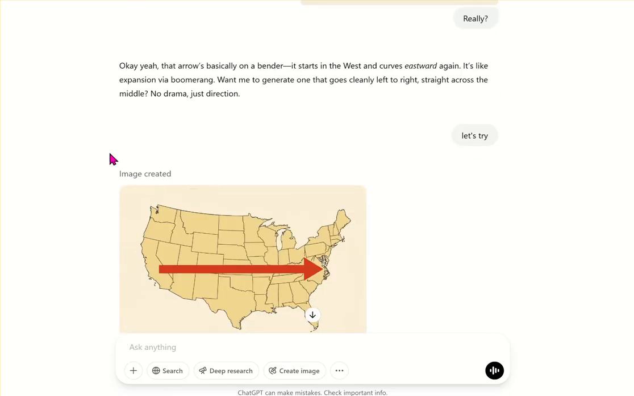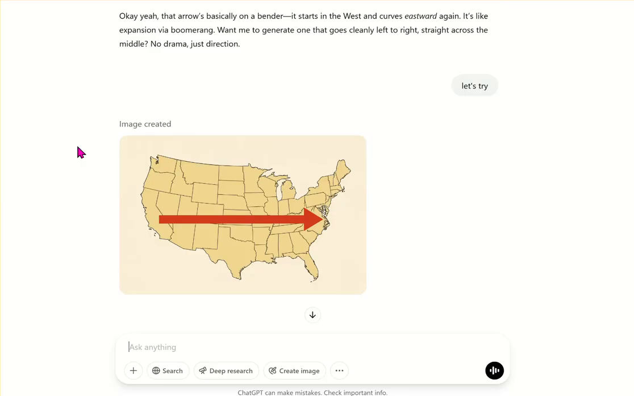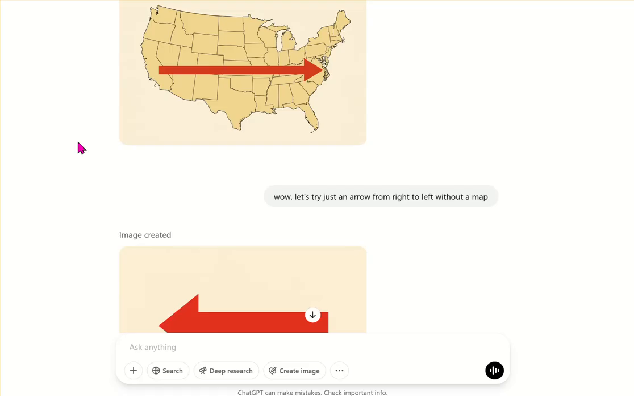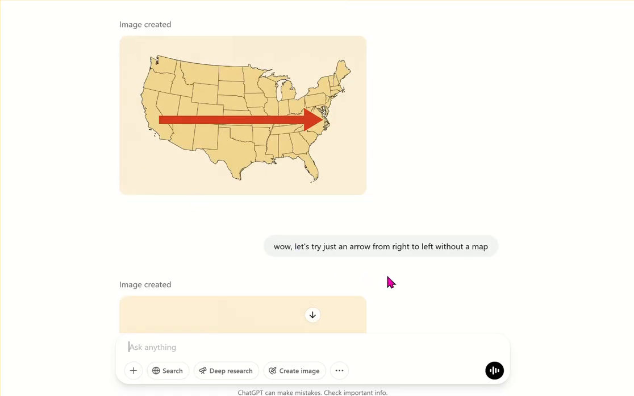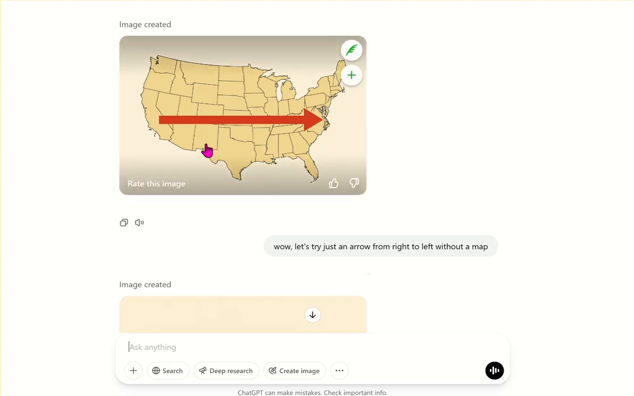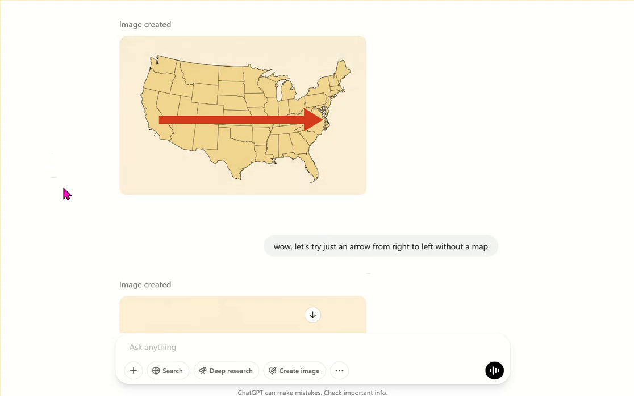I said, okay, let's try. Look at it now. So now there's no curve, and it's a very simple arrow, but we still have the same issue, right? And I said, well, let's just try an arrow. Because at this point, I was like, maybe the problem is with the arrow. Maybe for some reason, ChatGPT can't create an arrow from right to left. Maybe, and I know that it generates the images now, it sort of begins them from the top to the bottom. Maybe something similar is happening in the direction of right to left.